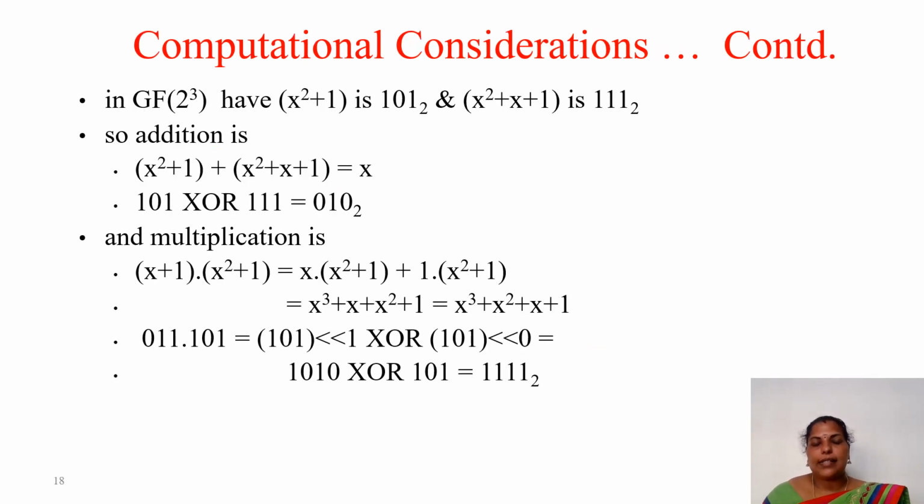So these are some of the examples. In GF of 2 power 3 we have this value. So 1, the x term is not there, so it is 0, and x square 1. For x square plus x plus 1, all the terms are available, so 1, 1, 1. And if you perform the XOR operation, we get this answer. See here for multiplication, x into x square plus 1, x into x square plus 1, then 1 into x square plus 1. So we get a value like this, and we write x cube plus x square plus x plus 1. With respect to the binary format also, we can perform using shift and XOR.